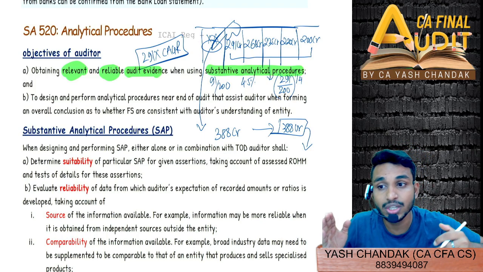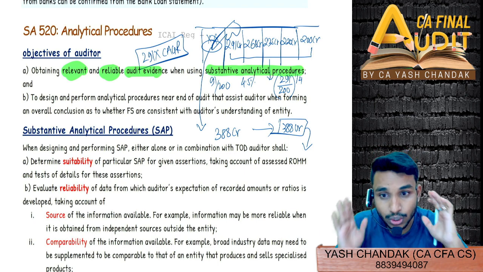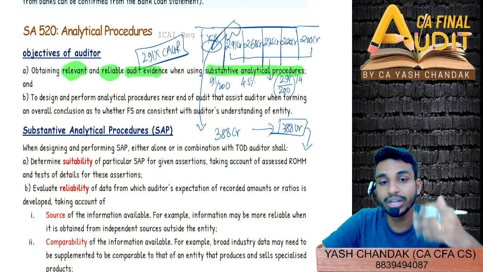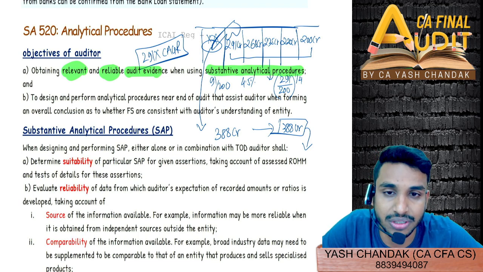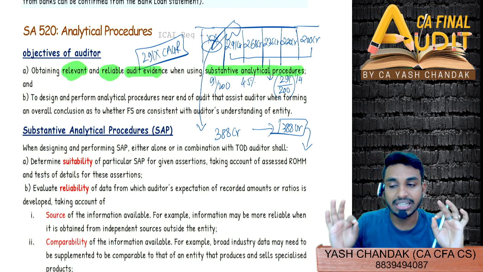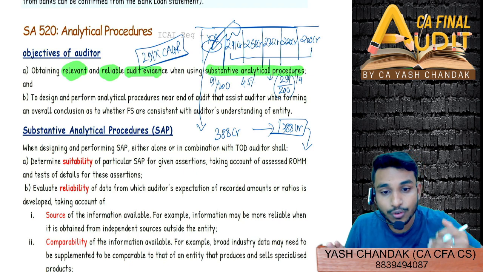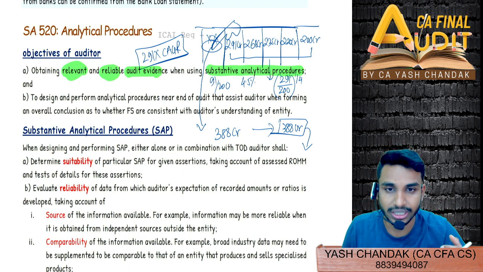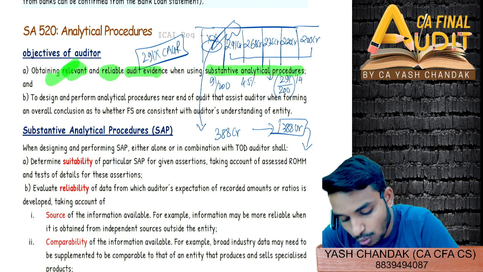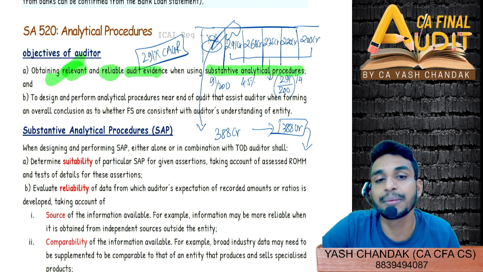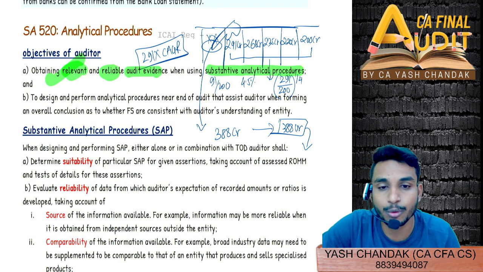They are just giving you an area to focus on, where you have to check in detail, that is, perform tests of details of transactions. That is what analytical procedure is meant for: to give you an idea where to look in more detail, to give you a focus area. So we can get relevant and reliable audit evidence, but not sufficient appropriate audit evidence.